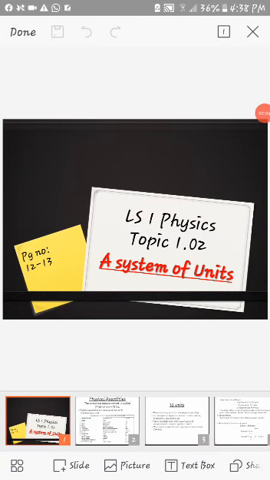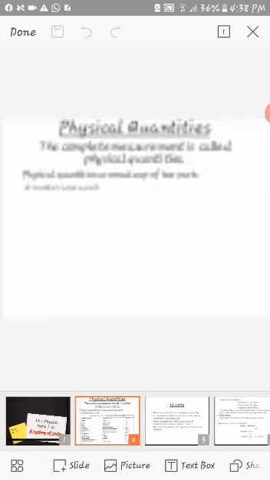So today in physics class we have started our new topic of first assessment and topic number 1.02, that is a system of units, on page number 12 and 13.